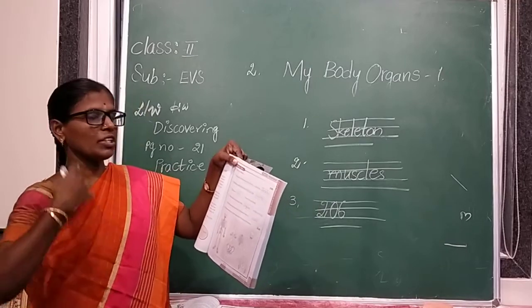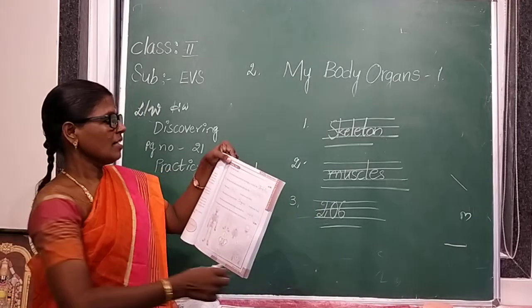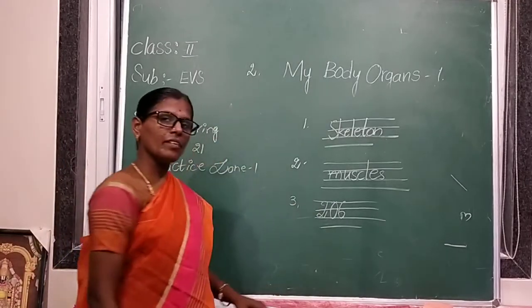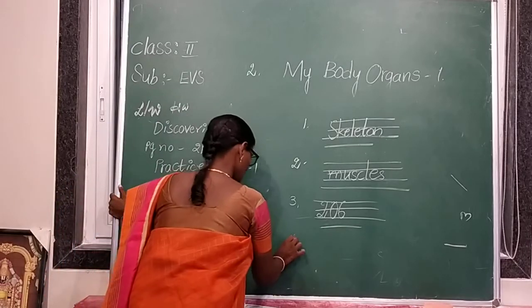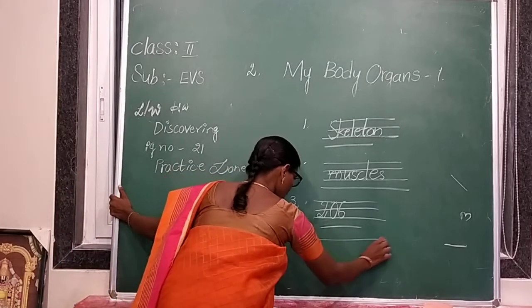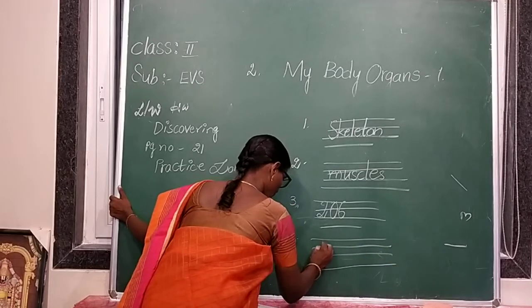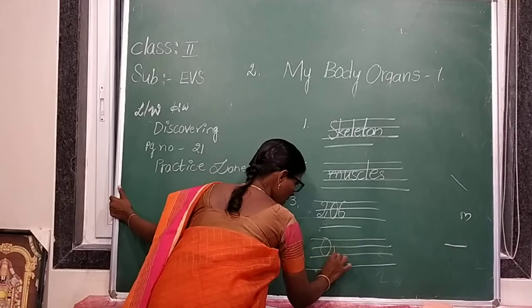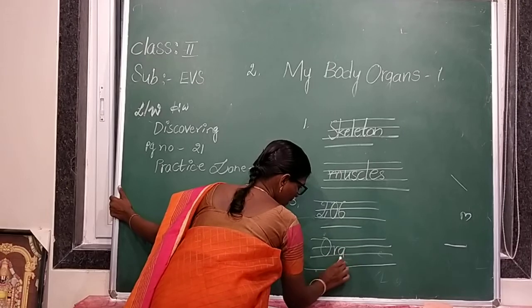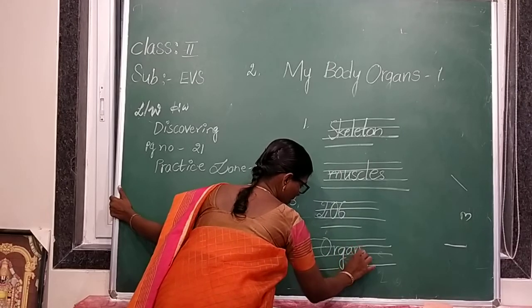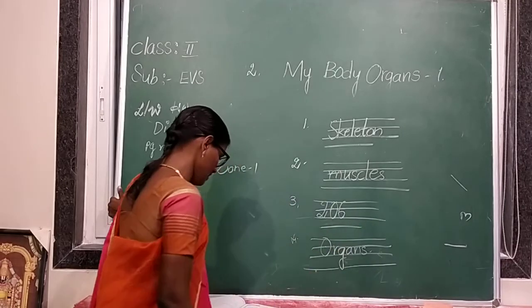The skeleton protects our internal organs. Organs.